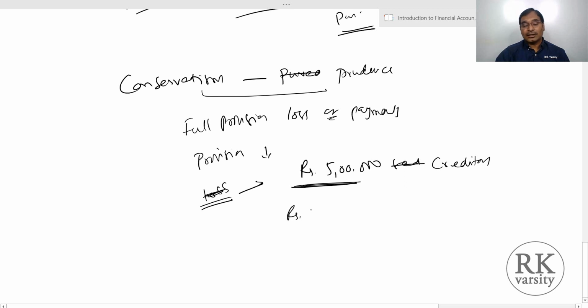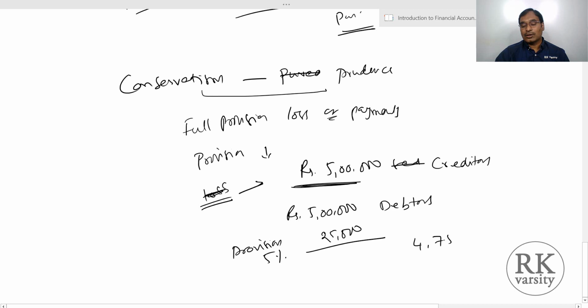On the other hand, let us say you have to receive 5 lakhs from your debtors, that is, the receivables. In such a case, there is every possibility that some of your debtors may not be able to pay you. Let us say 5% of this may not be paid. Then you have to create a provision for 5% on this, that is around 25,000. You make a provision, and in your accounts you show that the amount to be received is 4,75,000.